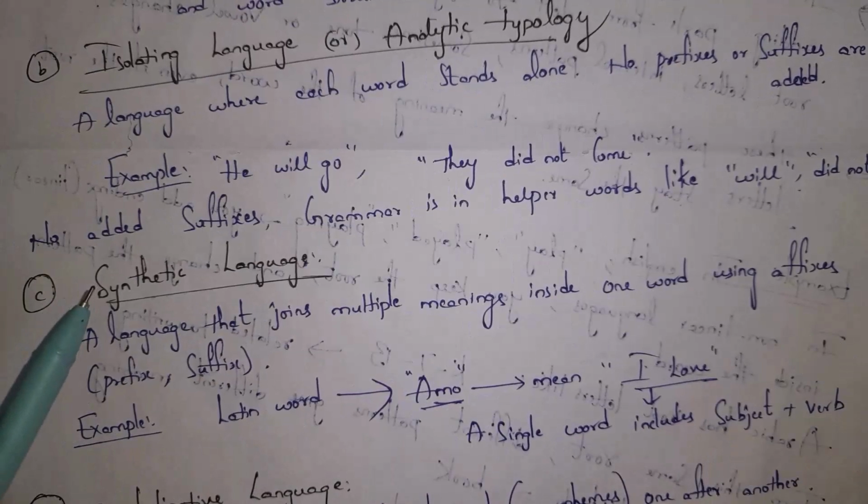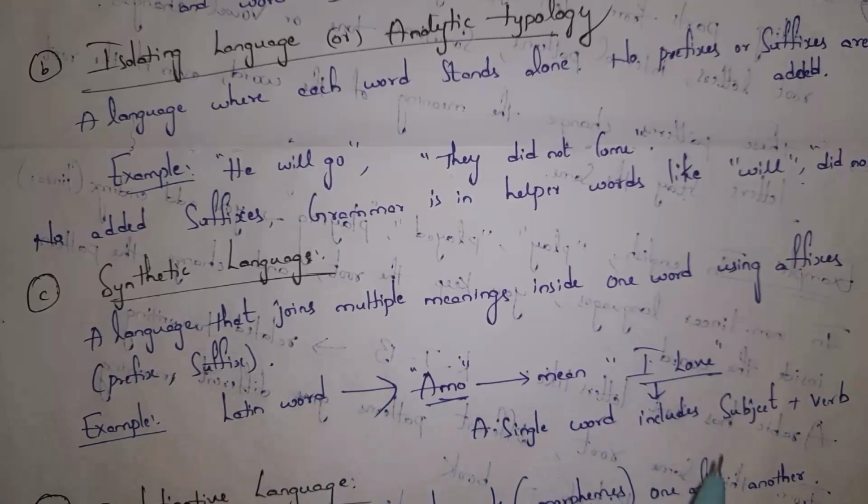Next, I will explain what is synthetic language. Guys, synthetic language means language that joins multiple meanings inside one word using affixes. Affixes mean prefix and suffix. So, synthetic language means one word that contains multiple meanings. I'll give one example. For example, there is the Latin word "amo". The meaning of "amo" is "I love". So, there is only a single word, "amo", that contains multiple meanings: "I" and "love". So, we call this "amo" synthetic language.